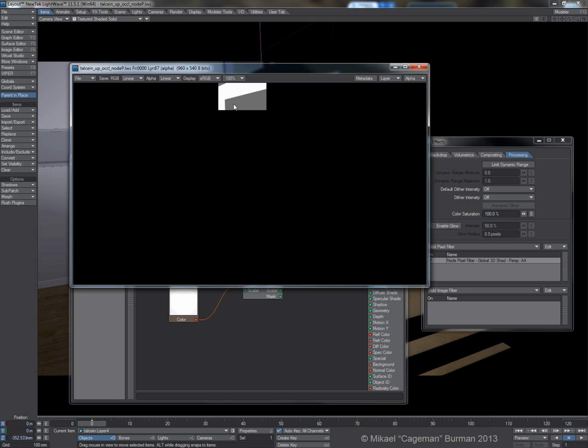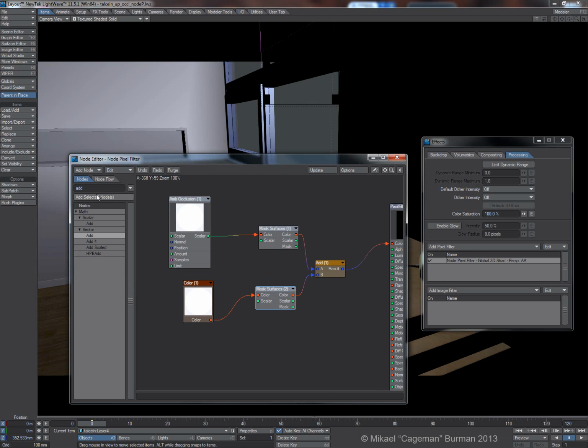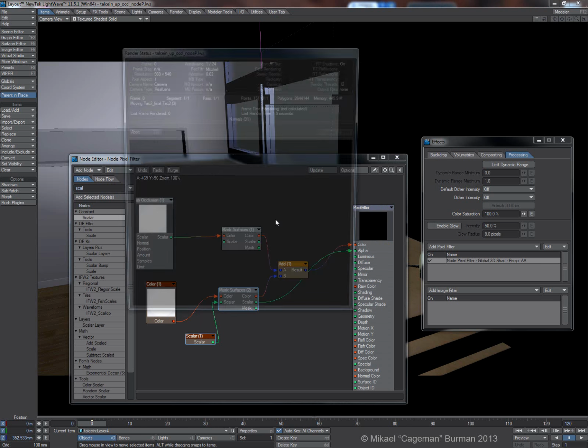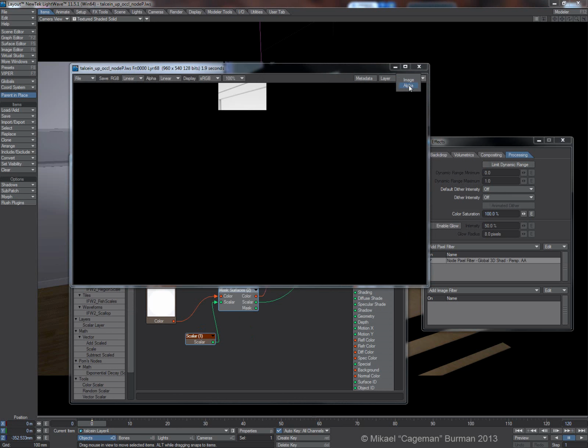So you can also affect alpha here, of course. So essentially what you do, it's this one here that we want to add an alpha to. So let's say a constant scalar, default is 1. Okay, so let's bring that one in here, and let's take that scalar into alpha. So now we should have an alpha channel that only contains the alpha for the actual glass.